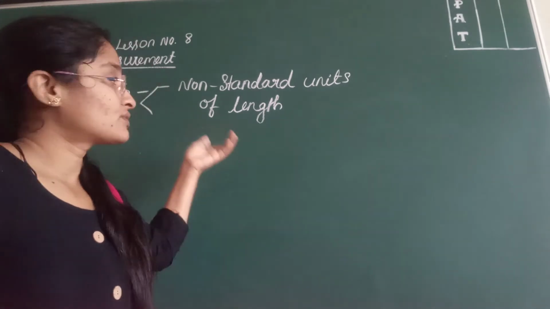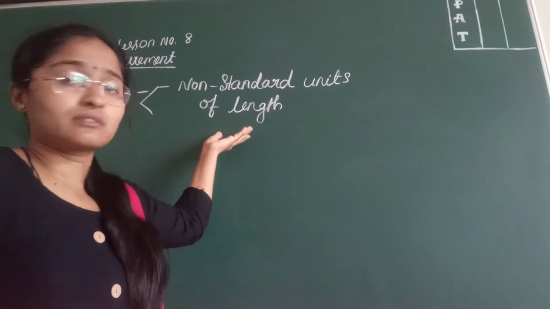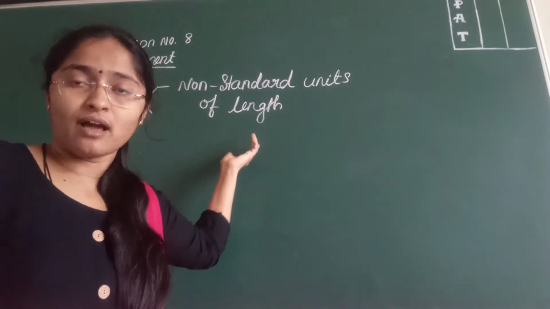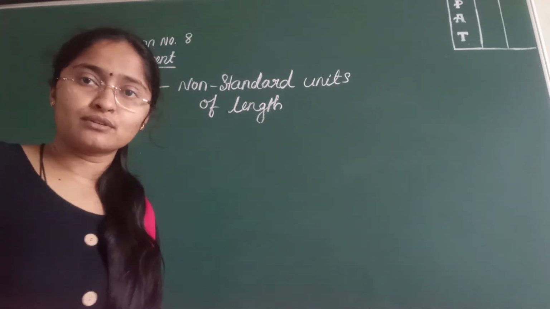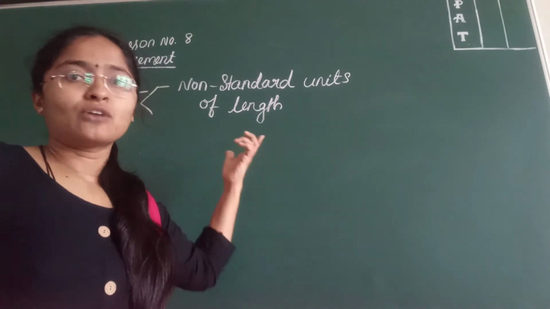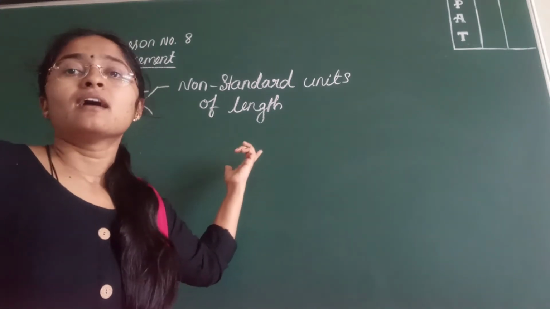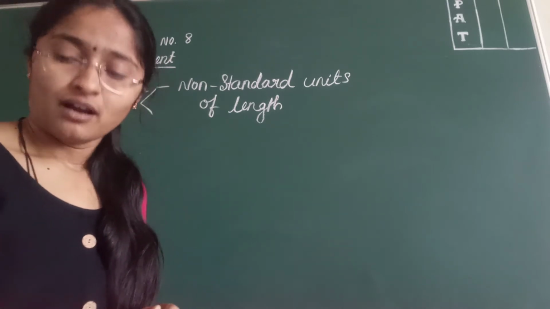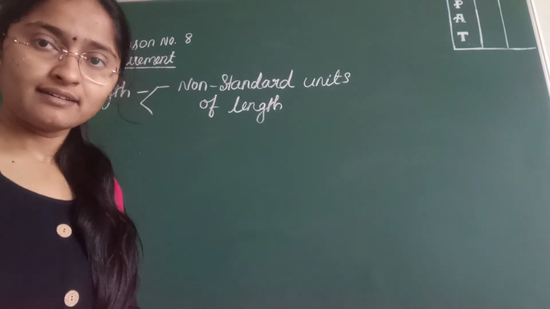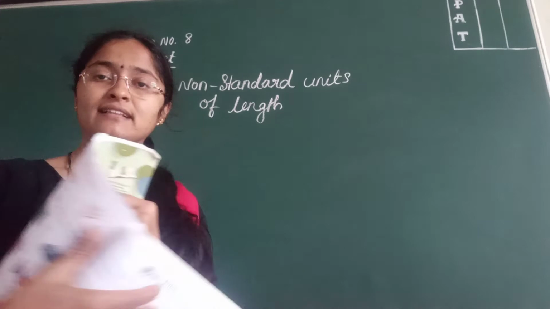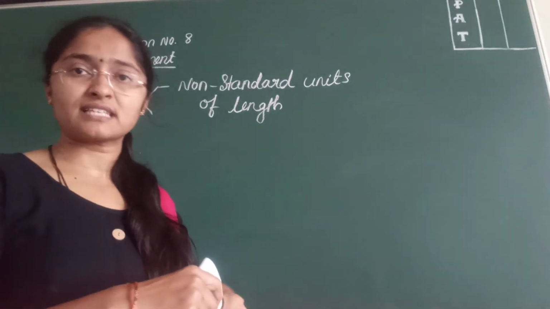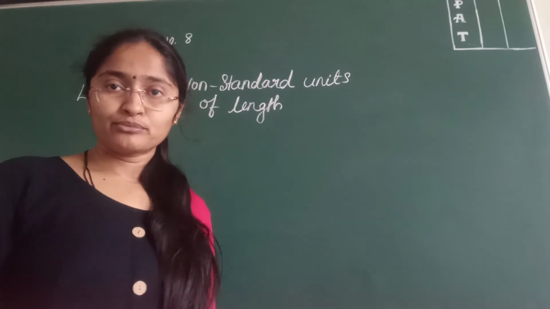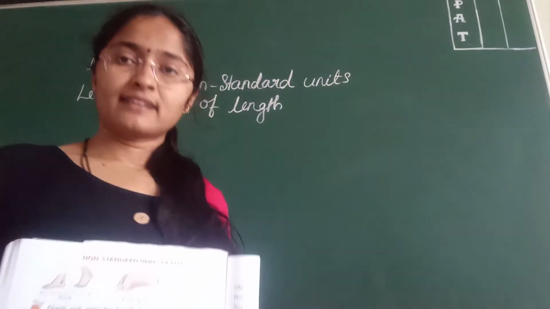These non-standard units were used in our ancient days because they did not have standard units of measurement. The non-standard units are the measurements made using our hands and legs. In ancient days they did not have scales and rulers, so they measured the length of an object using their hands and legs.